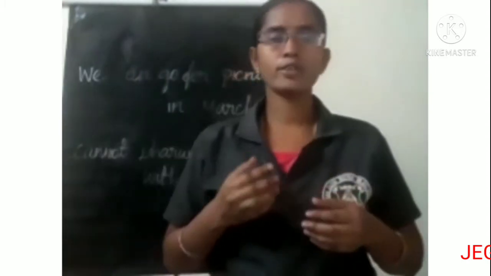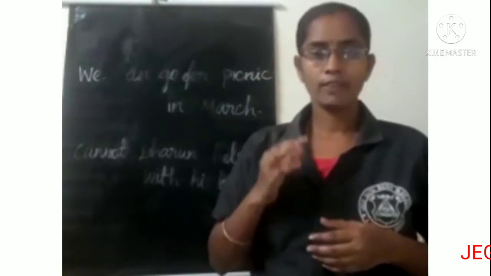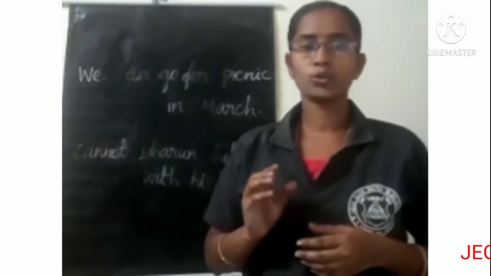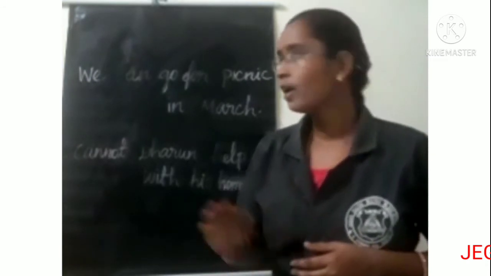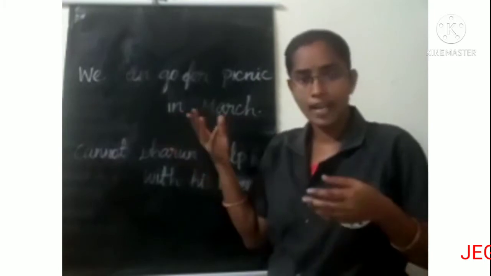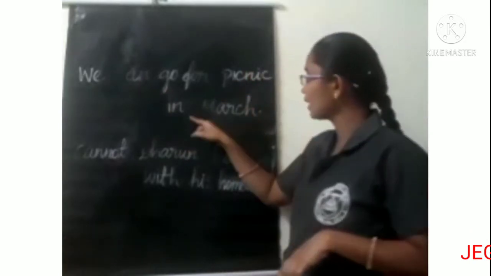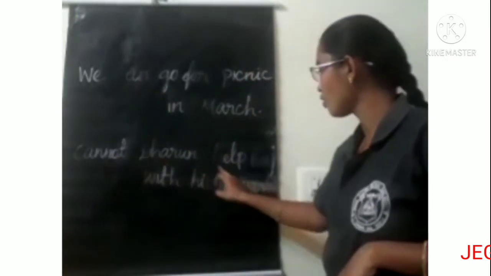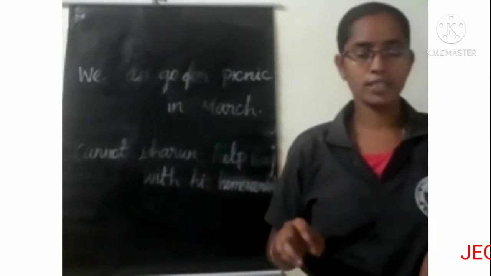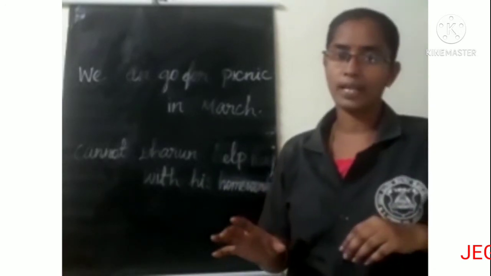Children, we can also use can to show the possibility of something. Look at the board. We can go for a picnic in March. Possibility. We can go or not, it's a possibility only. So we can go for the picnic in March. Listen, children, we can also use can to show the possibility of something.